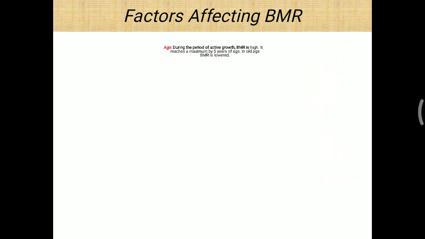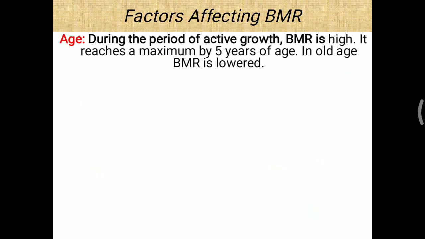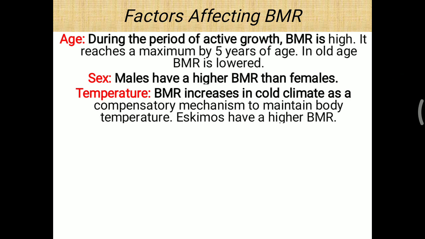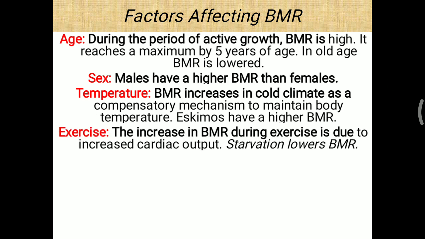The first factor is age. During the period of active growth, the basal metabolic rate is higher. It reaches a maximum by 5 years of age, but in older age the BMR is lowered. Sex: males have a higher BMR than females. Temperature: BMR increases in cold climate, as a compensatory mechanism to maintain our body temperature. Looking at that, Eskimos have a higher basal metabolic rate.